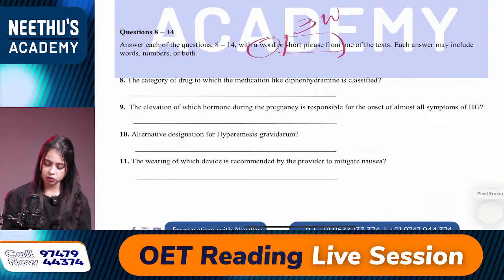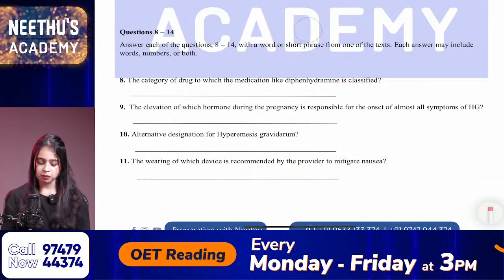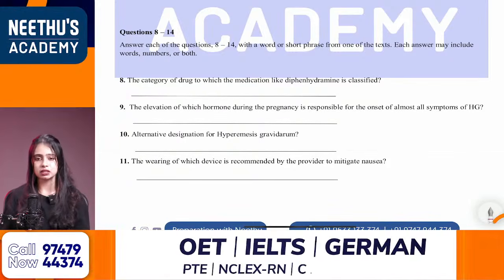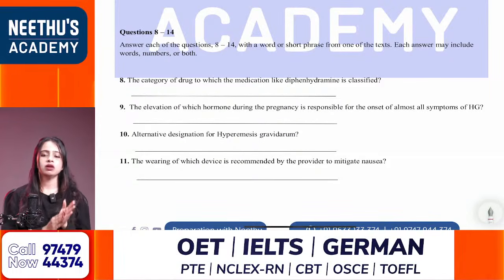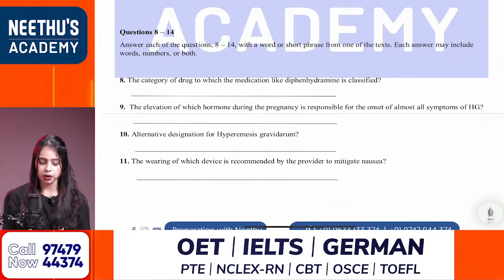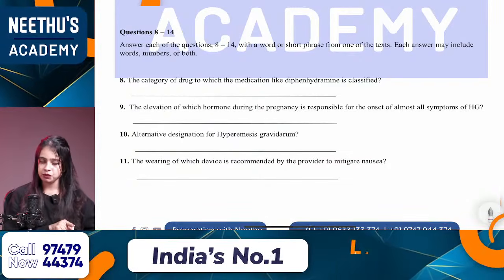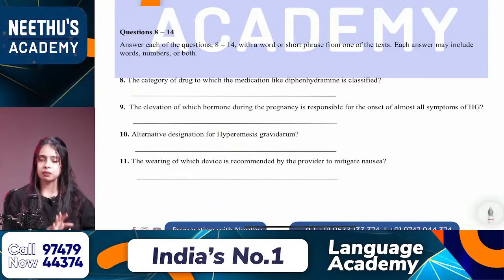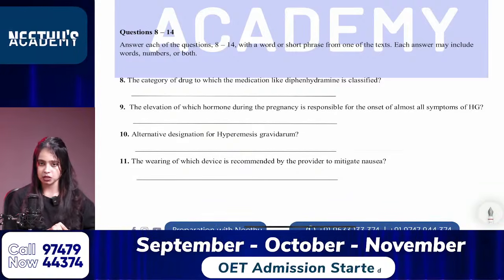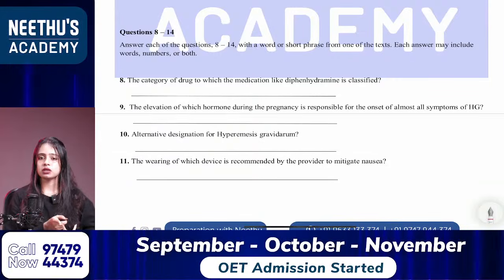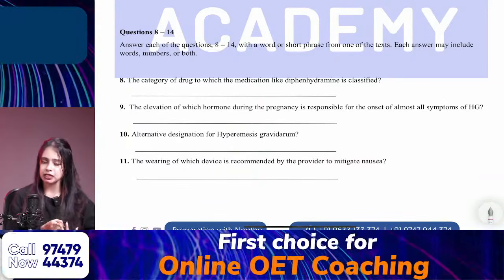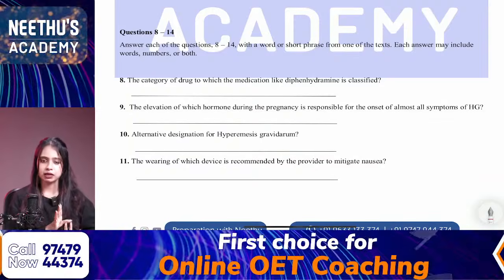Then we are moving to the main point, that is the strategy. So what strategy are we using? I started from the time, so once again I am repeating for the students. First, it is a 15-minute exam, part A. Total exam is 1 hour, and for part A you have 15 minutes. Then how many questions? 20 questions will be there. So what are the categories of questions? Match the following, short answer, fill in the blanks.